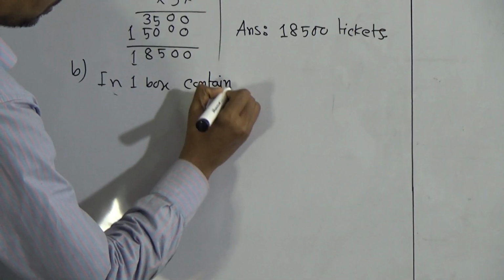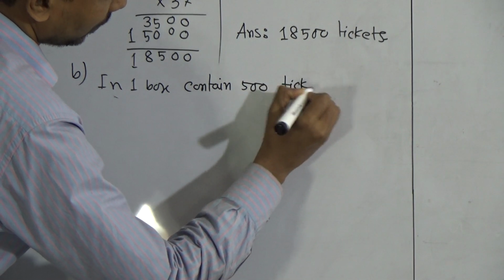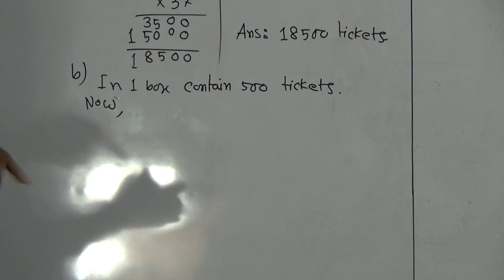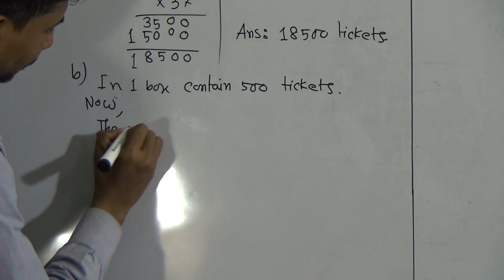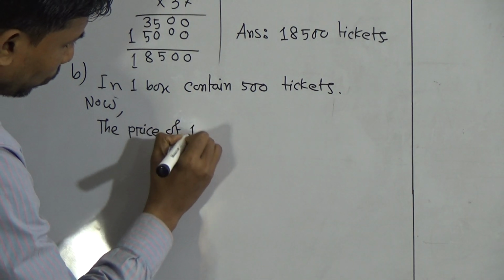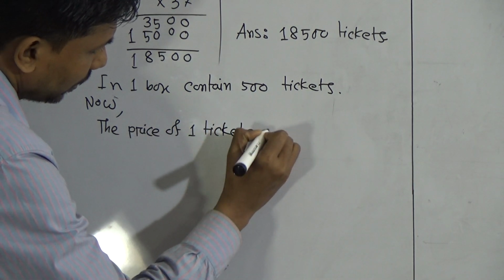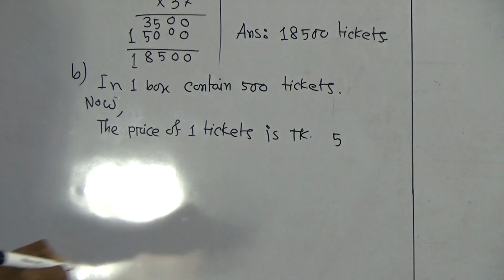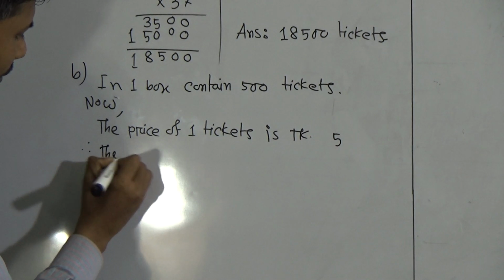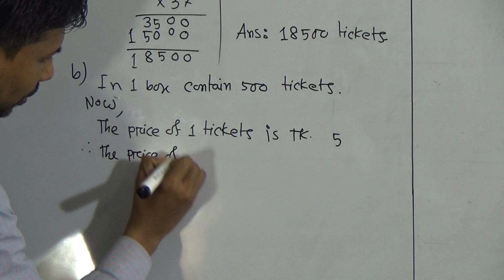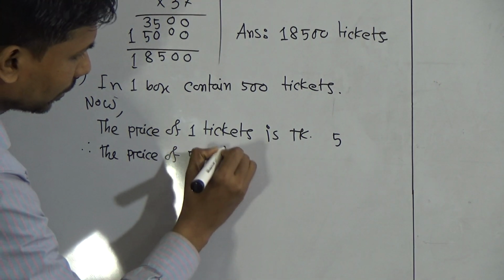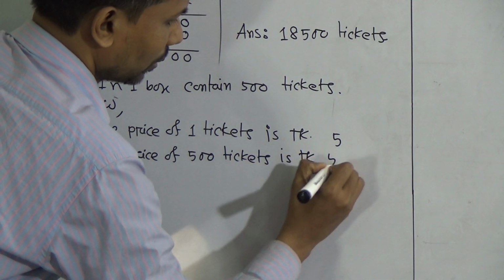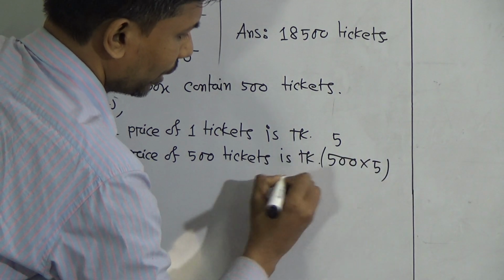The price of one ticket is Taka 5. Therefore the price of 500 tickets is more Taka, which means 500 into 5 equal to what?